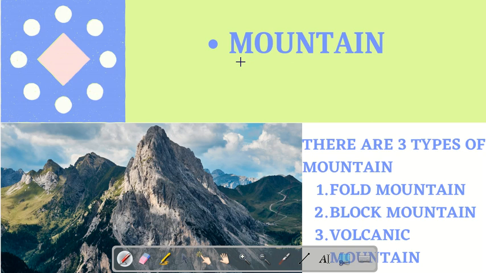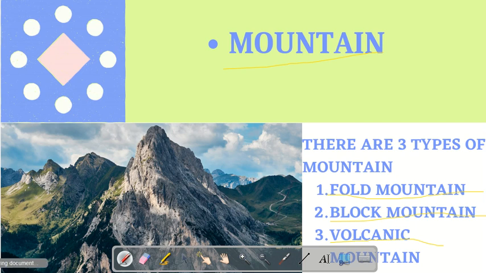So what are glaciers? In some mountains there are permanently frozen rivers of ice. They are called glaciers. There are three types of mountains: fold mountain, block mountain, volcanic mountain.